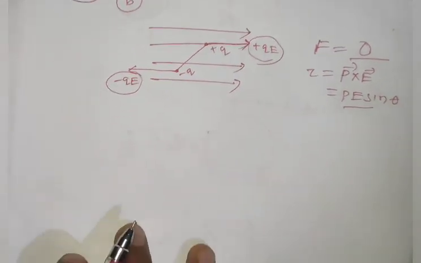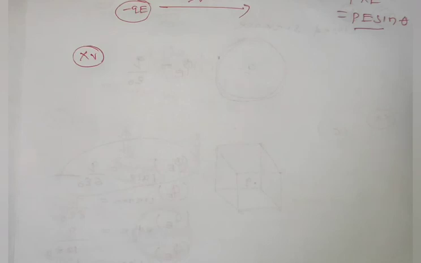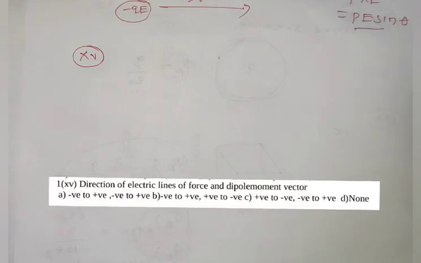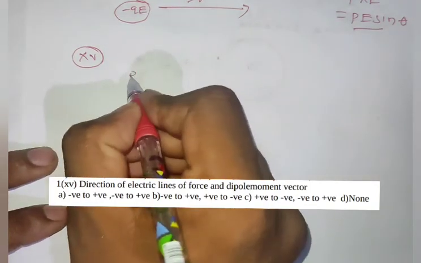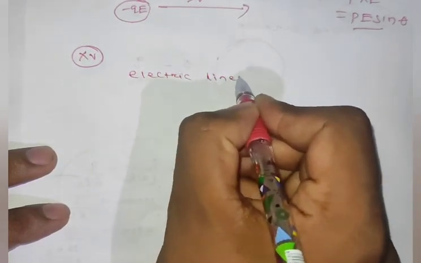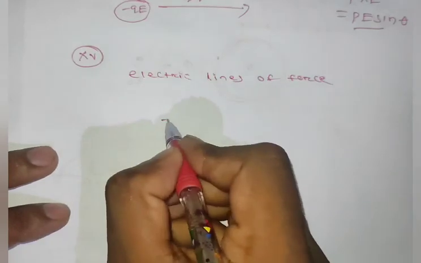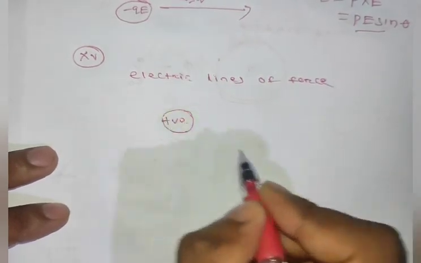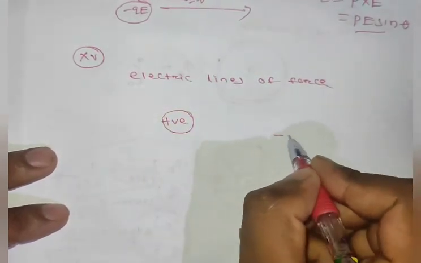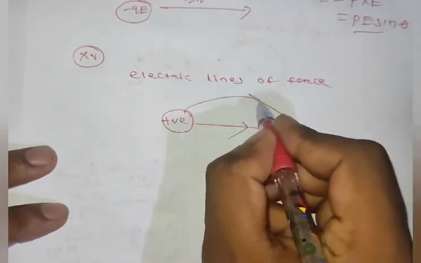Now I will go to the next question. It was about the direction of electric lines of force and the dipole moment vector. We know that electric lines of force always start from a positive charge and end on a negative charge.